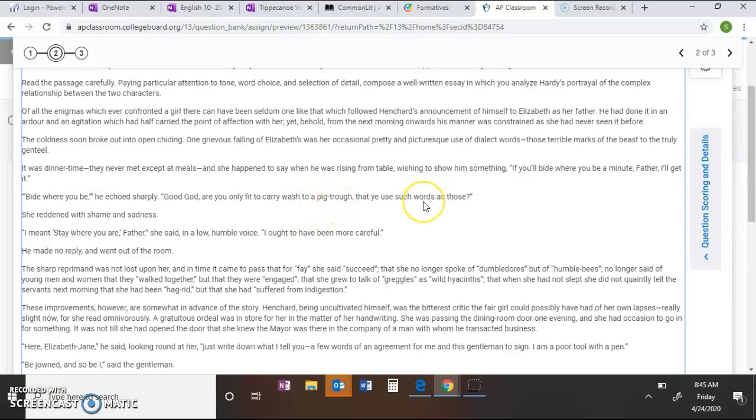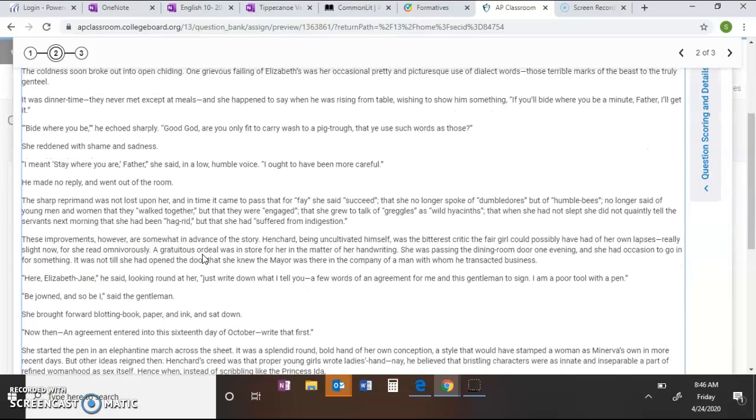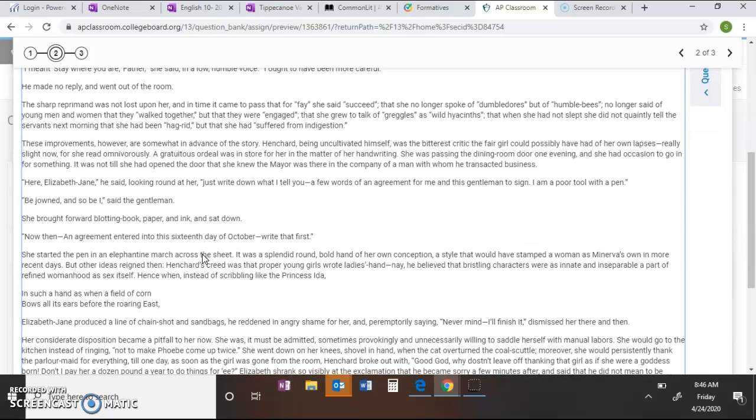Okay, so you're kind of down at the bottom. You're not fit for anything else. She reddened with shame and sadness. I meant, stay where you are, father, she said in a low, humble voice. I ought to have been more careful. So a humble voice is kind of like, oh, Dad, I know you're right. I'm sorry. I ought to have been more careful. He made no reply and went out of the room. So he didn't even stick around so she could show him whatever it was she wanted to show him.